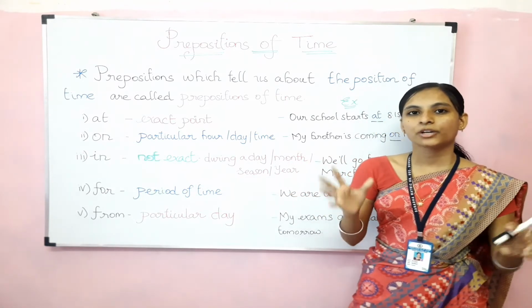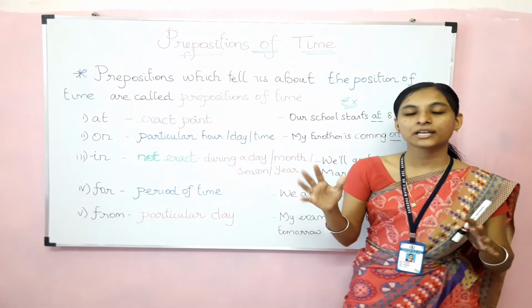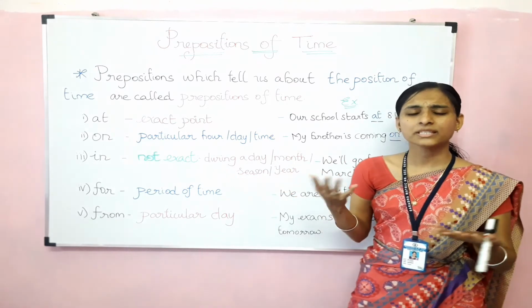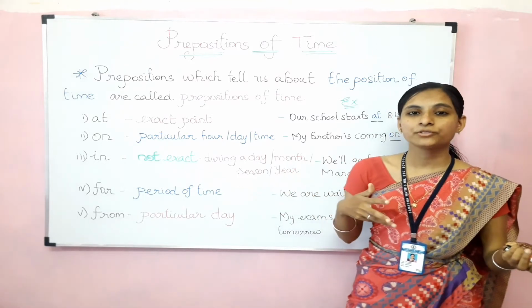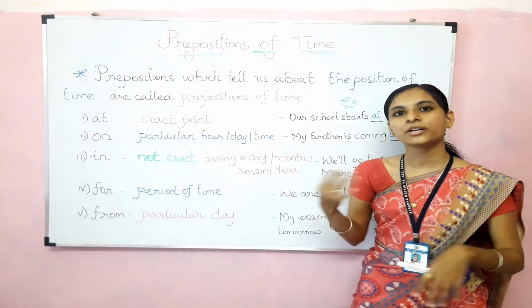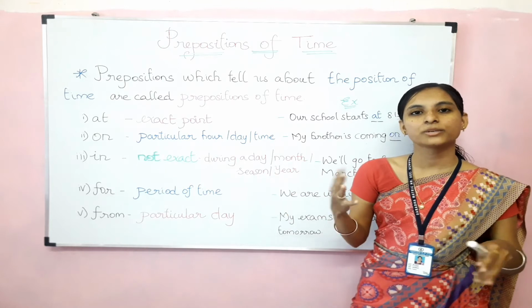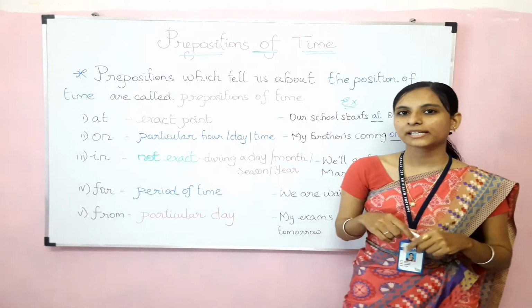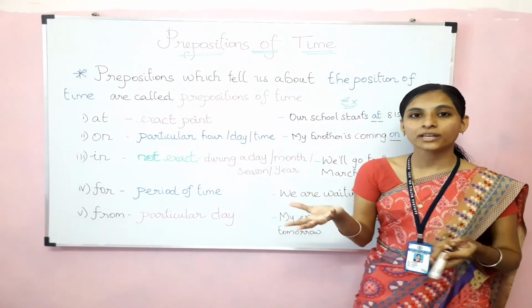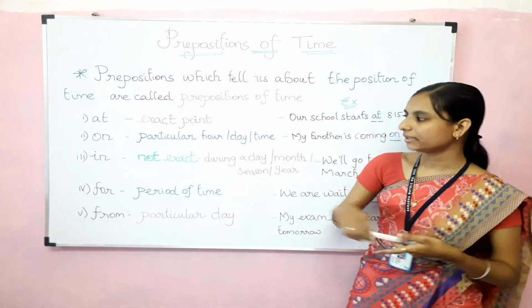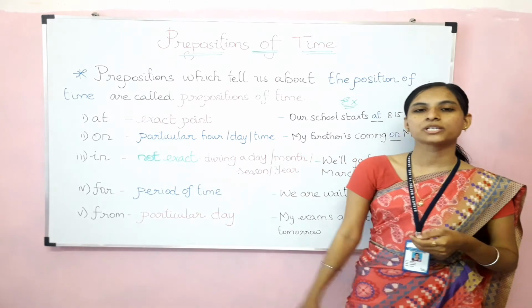Time period, okay. How long have you been doing this? I have joined a karate class for 6 months. Okay, for 6 months I have joined the karate class. So when we are talking about the time period, there we can use the preposition for.